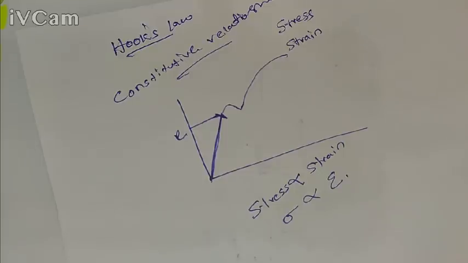And there is a condition for this. For stress to be directly proportional to strain, the material should be a linearly elastic isotropic material. What are the conditions?